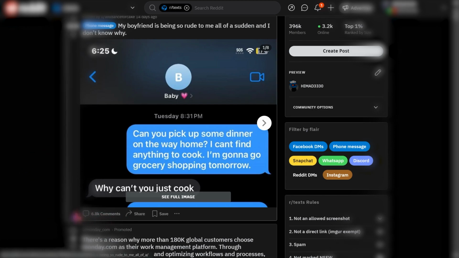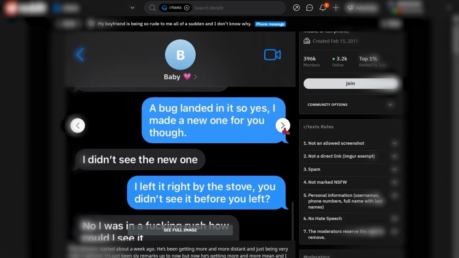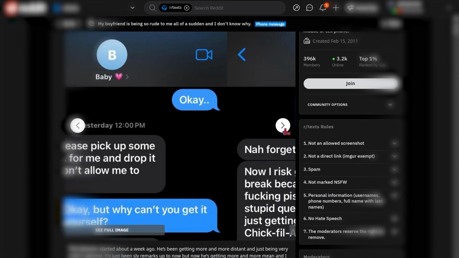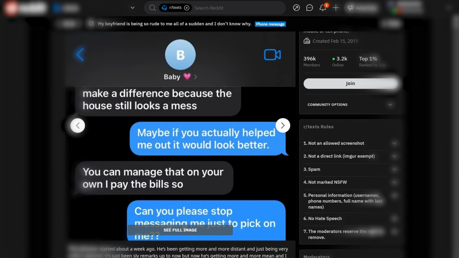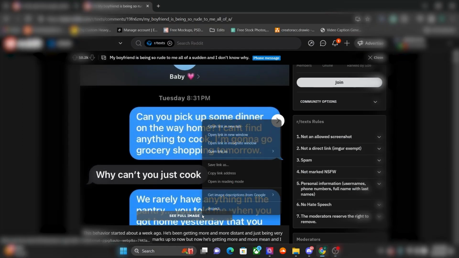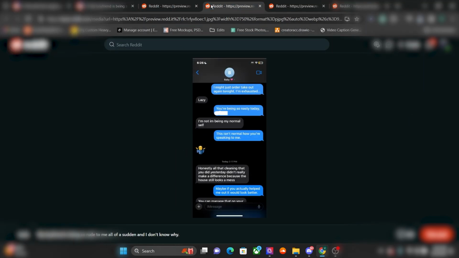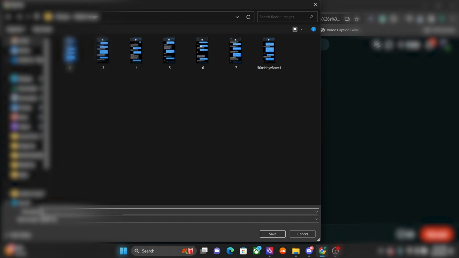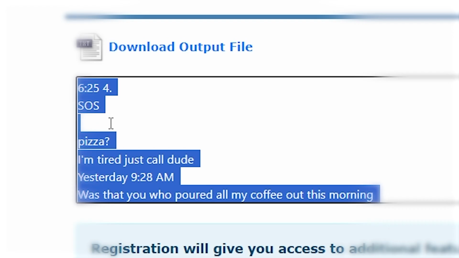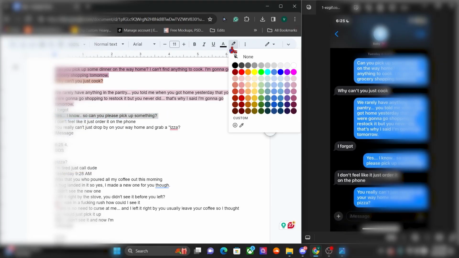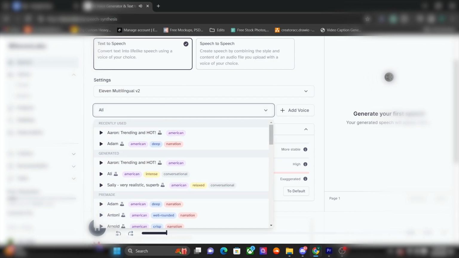I picked out a few to make the video a decent length, and since these are images, I can't just copy and paste them on 11 Labs. I need to write them down on a Google Doc, and for my situation, I want to change the voices for person A and for person B. So I will paste them in differently and choose the respective voices. So I downloaded the images one by one, and since these were pretty long, I wasn't gonna just type it in manually into Google Doc, so I had to go to a website that extracts text from images. I copied it, put it on a Google Doc, organized it a little bit, then put it into 11 Labs, and picked the perfect voices to match each person.